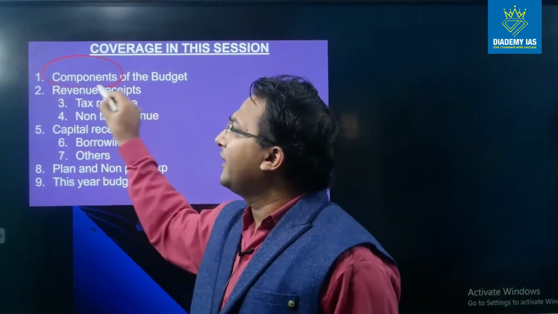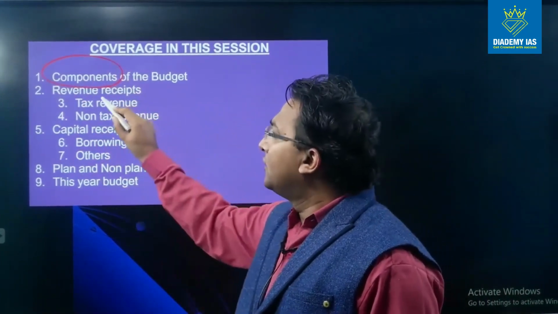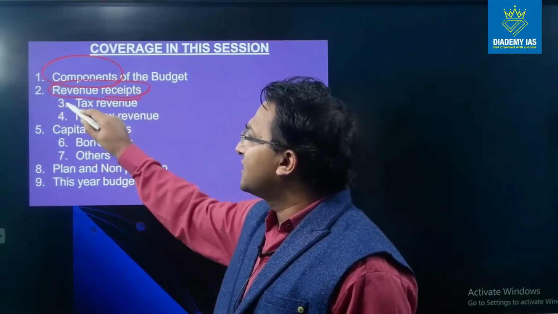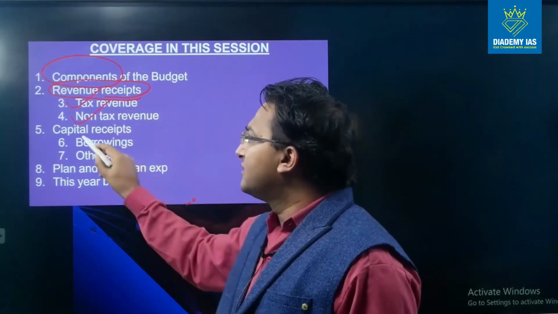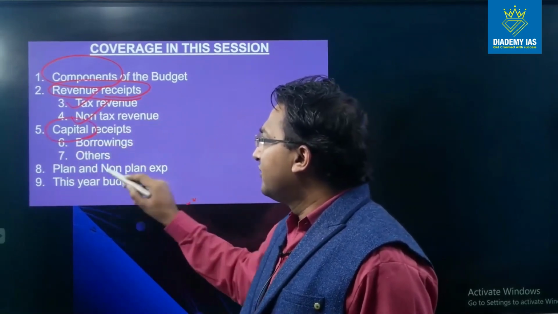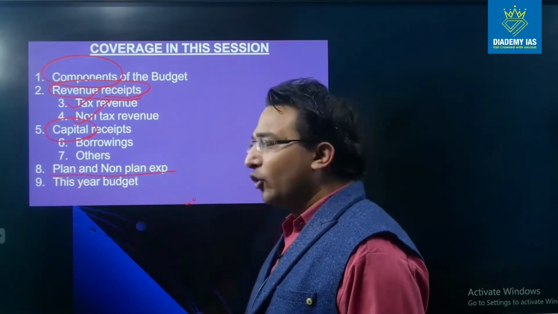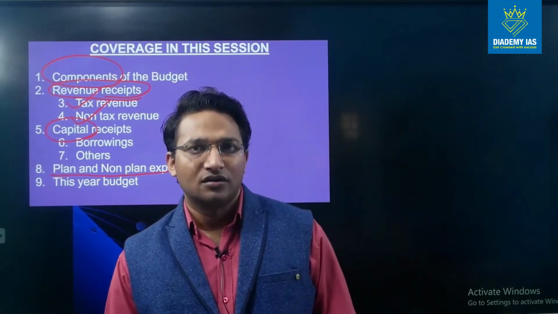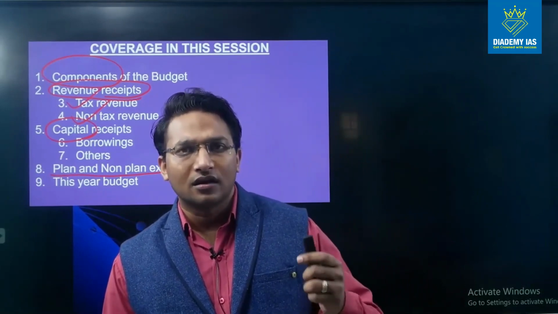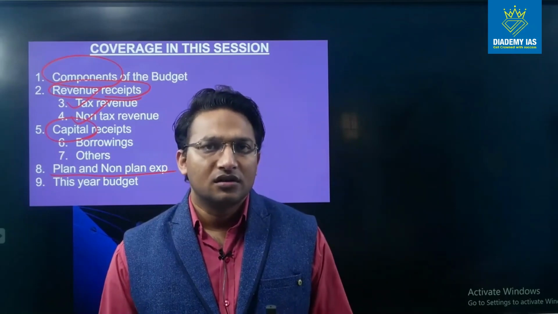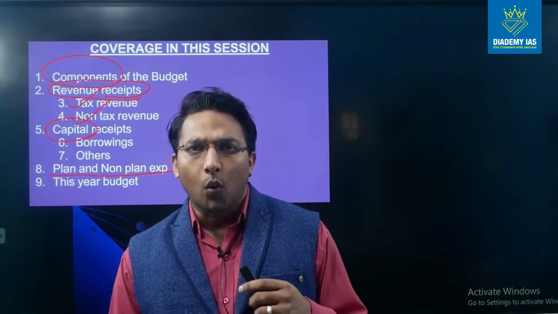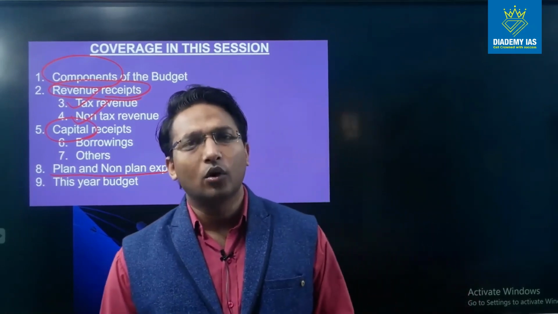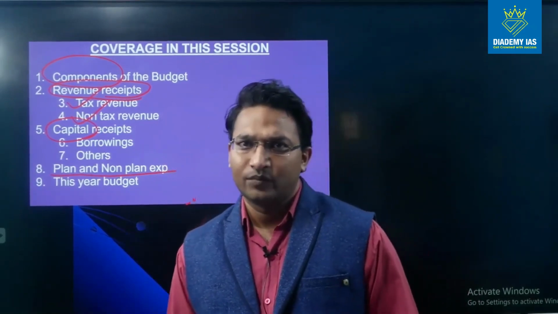We will see what are the components of the budget. We will see the revenue receipts, which include the tax revenue and the non-tax revenue. We will see capital receipts. We will see plan and non-plan expenditure. We will also discuss revenue expenditure, capital expenditure. So we will discuss the meaning of each of these items, what is covered in the revenue item, what is covered in the capital item. All those things we will discuss in this session, right?